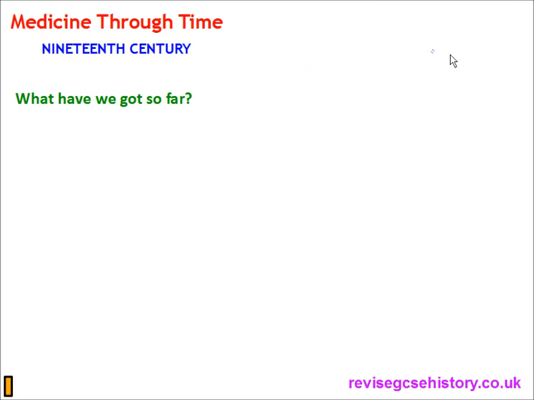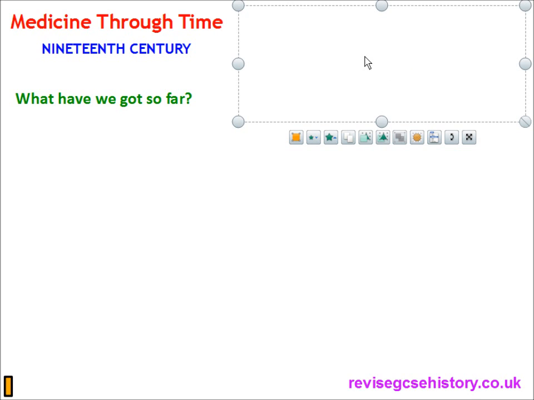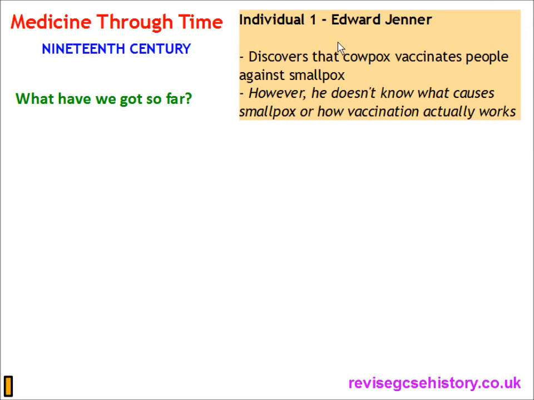So, what have we got so far in terms of bacteriology? We've got 3 key individuals. We've only talked about 2 individuals in this video, but you will remember one individual from earlier on in the 19th century medicine. So the first individual was Edward Jenner. We spoke about him in video 2 of this topic. He discovered that cowpox vaccinates people against smallpox.